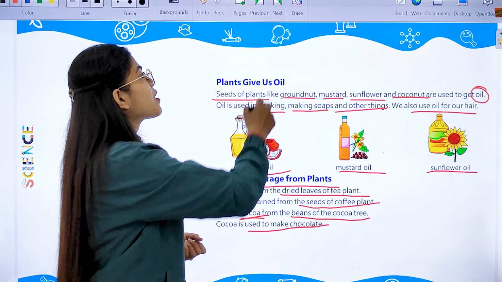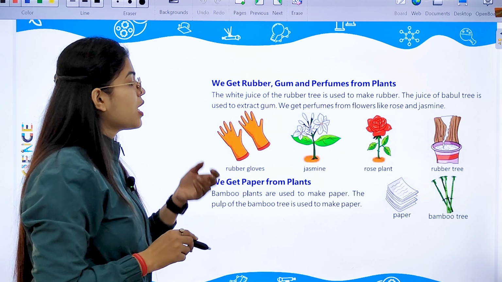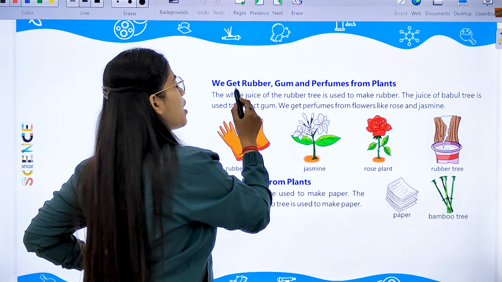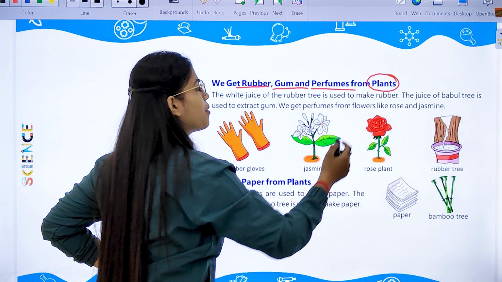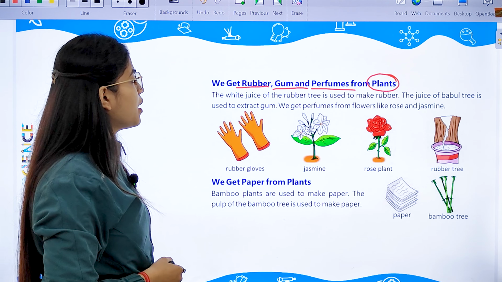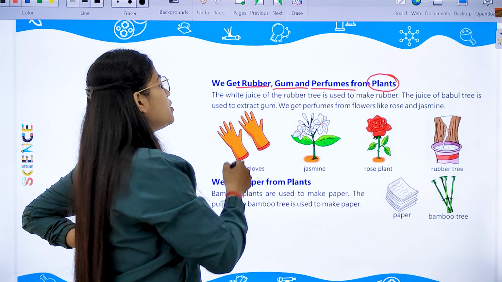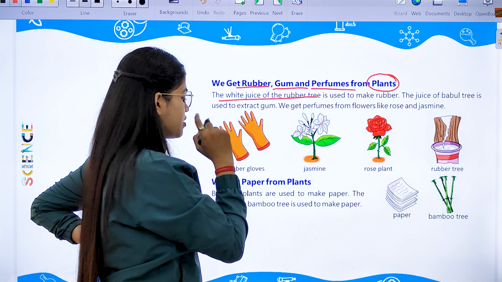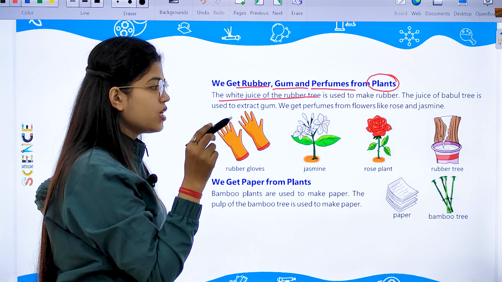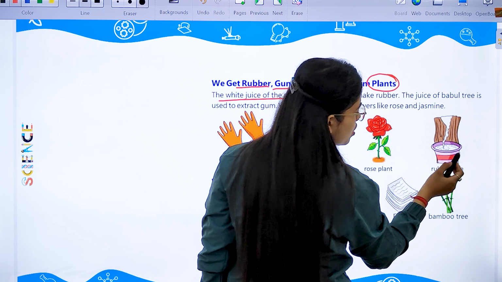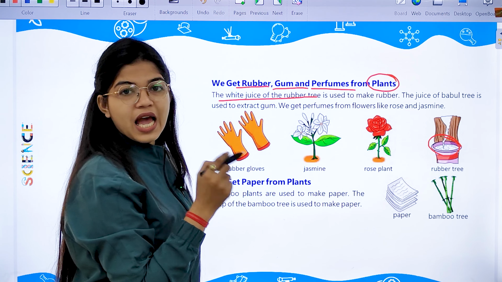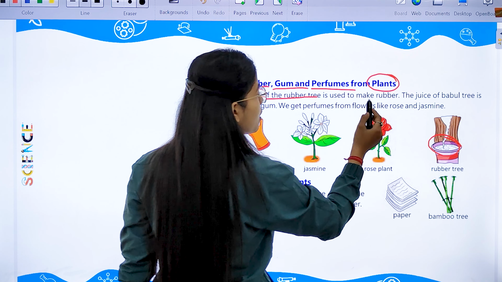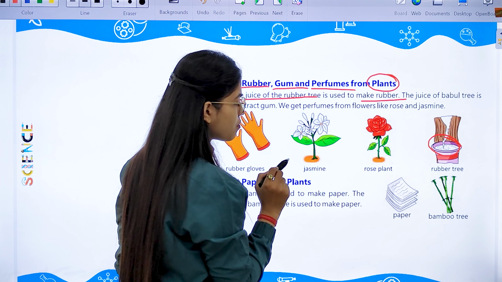Now, next, what do we get? We get rubber, gum, perfume. All these materials we get from plants only. They have given you the milky juice of the rubber tree. You can see this is a rubber tree from which we get this juice, and through this juice we make rubber.